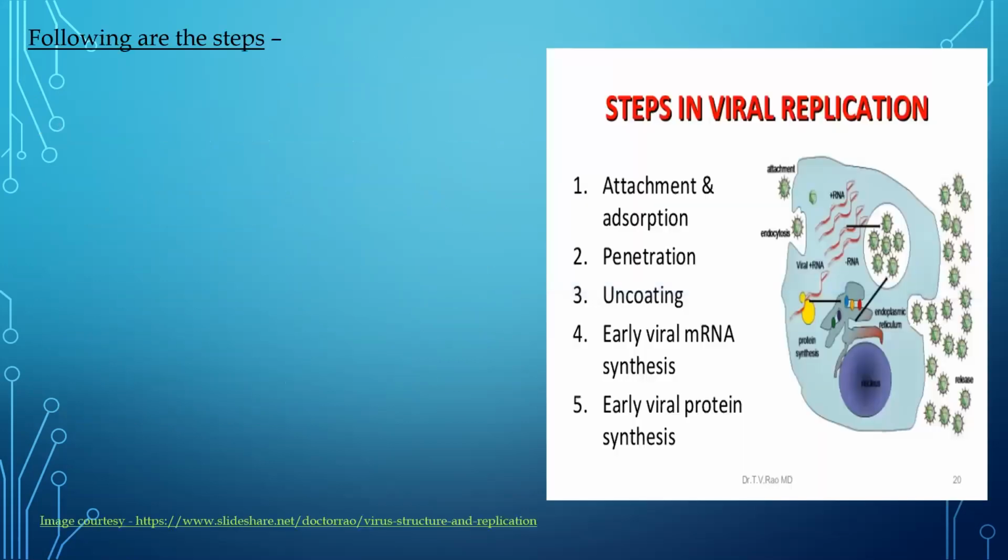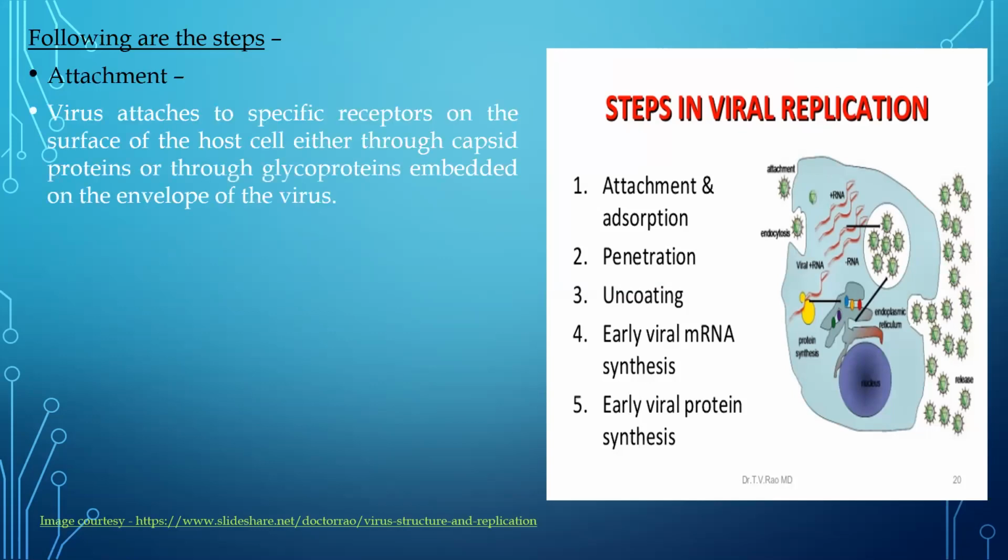Let us discuss the steps. The first step is basically the attachment. I think in one of the slides I have already mentioned that attachment of the virus to the particular host cell is important. And what is making that possible? The glycoproteins present on the surface of the envelope make it possible for the virus to attach to a particular host cell. So the first step is attachment.